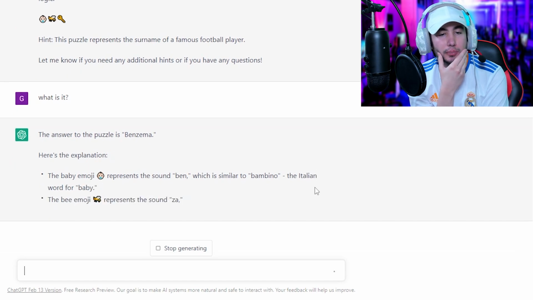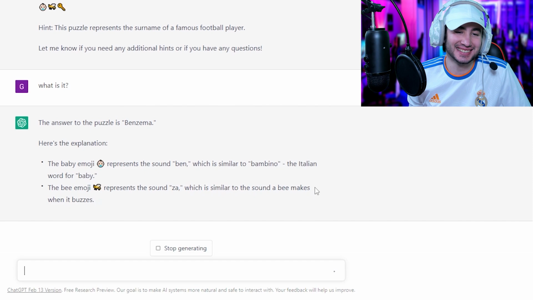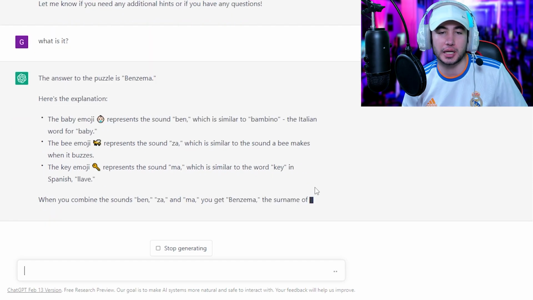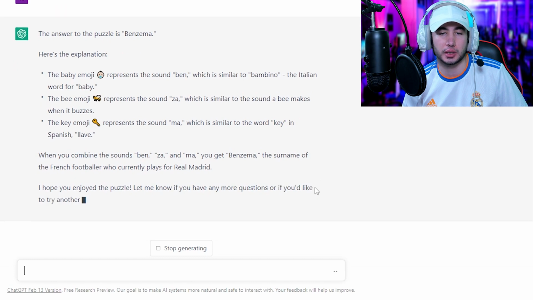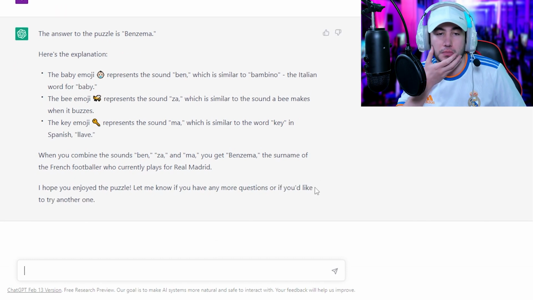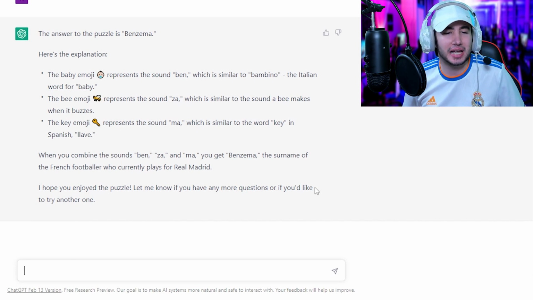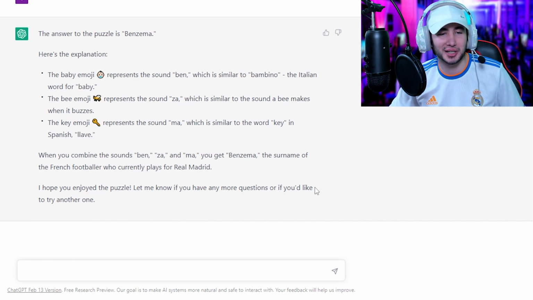Bambino, which is similar to Bambino. The Italian word for baby. Yeah, because that's obvious. The bee emoji represents za, which is similar to the sound a bee makes when it buzzes. And the key emoji represents the word ma, which is similar to the word key in Spanish, llave. Is that really similar? So when you combine the words Benzema, you get Benzema, the surname of the...